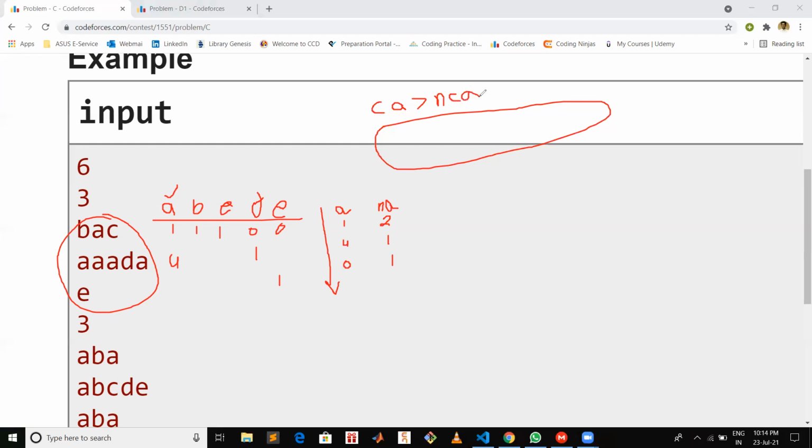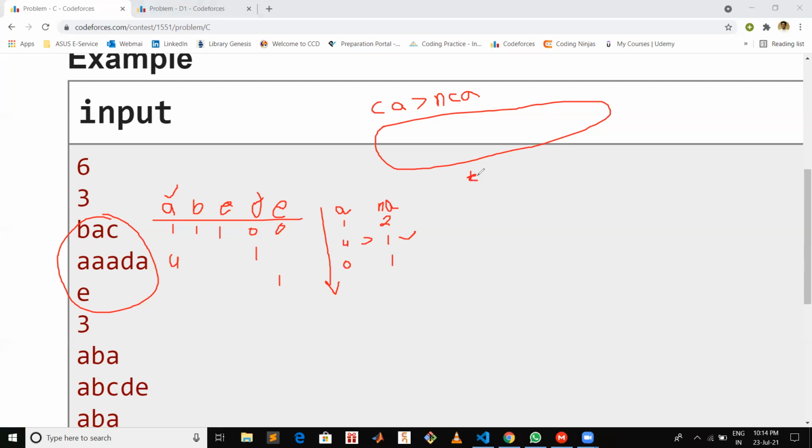All those words which already have the count of A greater than the count of non-A will definitely contribute to our final answer. So whenever we encounter the condition that count of A is greater than count of non-A, we include that word in our final answer immediately, and we increment our total.